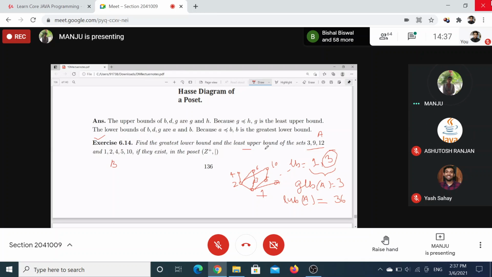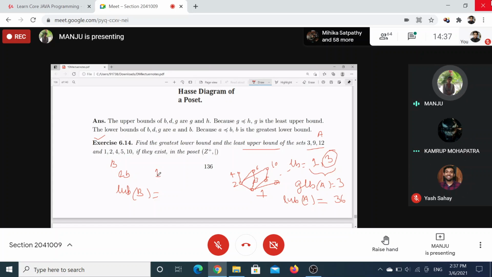What about the B set? The lower bounds are finite, so we can just calculate them. Greatest lower bound, then least upper bound. The lower bound is only 1, nothing else.